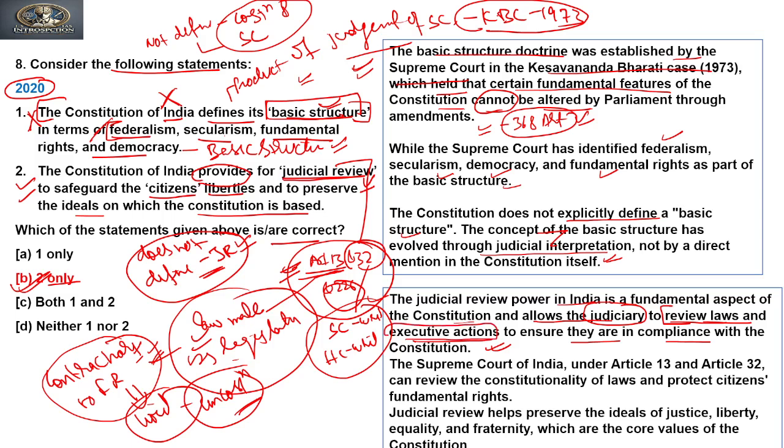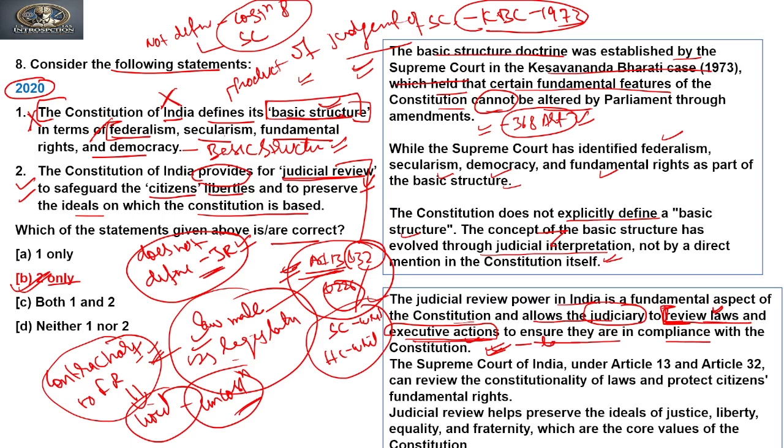So judicial review means the judiciary can only review. The only power under judicial review is to review the laws made by Parliament or the state legislature, and the executive actions. So judicial review does not amount to any other power. Thus, it is only restricted to reviewing the legislative power or executive actions of a parliament. Now, why is there a power of judicial review? To ensure that they are in compliance with the Constitution.